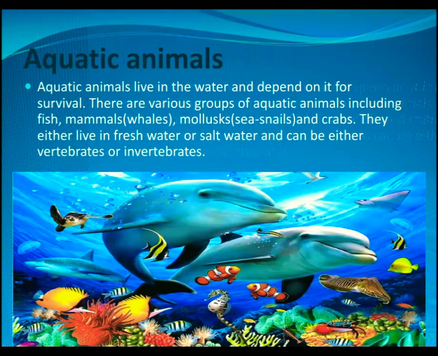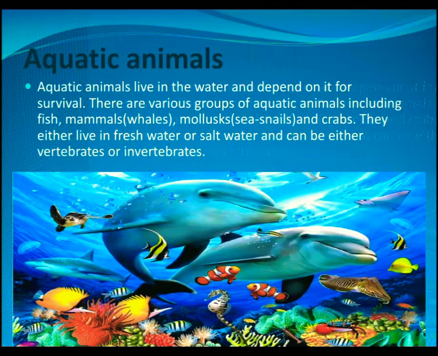Aquatic animals. What does aquatic mean? Aquatic means related to water, living in or near water or taking place inside water. That's why aquatic animals are also known as water animals. Hence, we can say that aquatic animals live in the water and depend on it for survival. There are various groups of aquatic animals including fishes, mammals, mollusks and crabs. They either live in fresh water or salt water and can either be vertebrate or invertebrate.